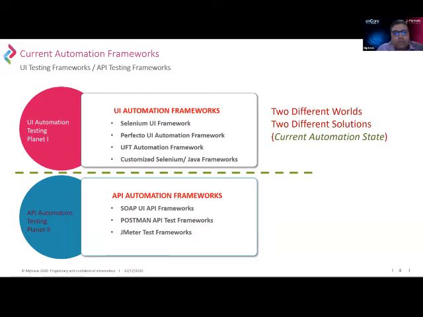The first stream of automation that we generally use is the UI automation frameworks. We have been doing that for over generations. There have been some generations of Java, Selenium frameworks. Then we did some automation on UFT, and we have also done a version of that on Perfecto. Most of them are Selenium or UFT based.